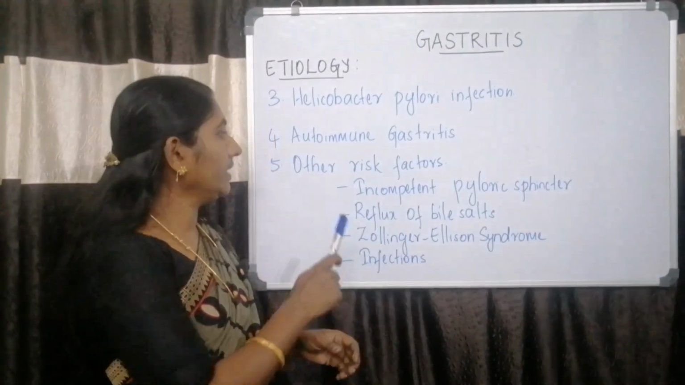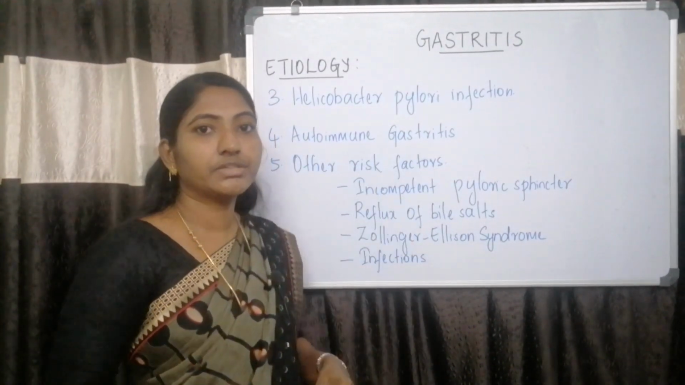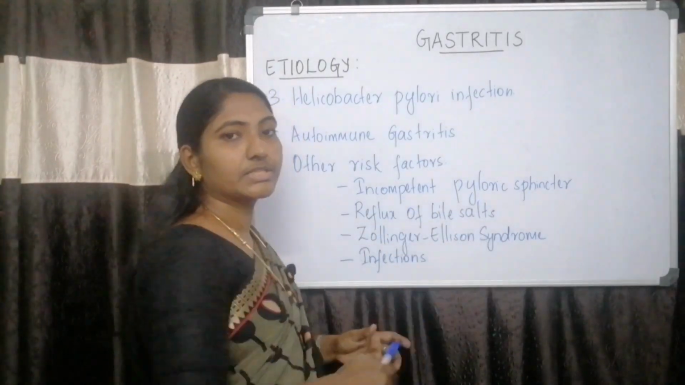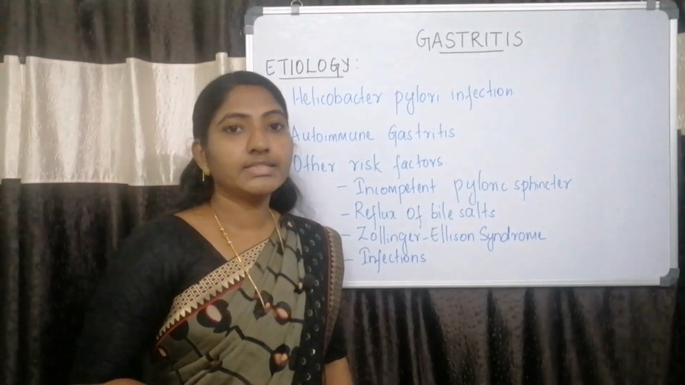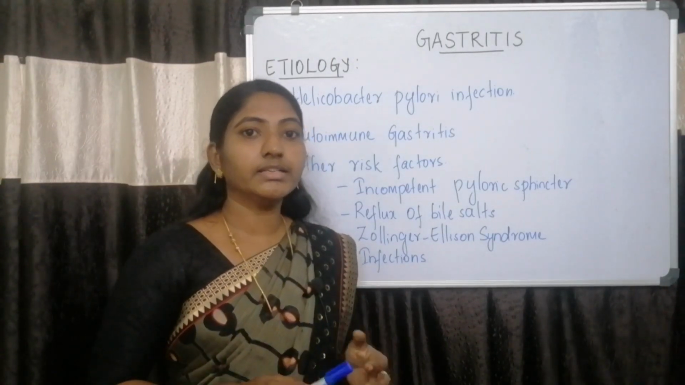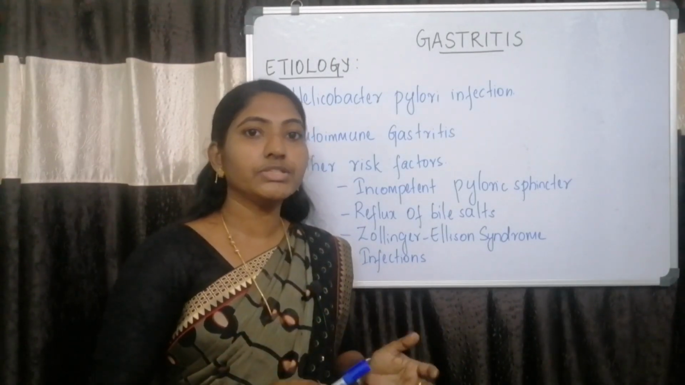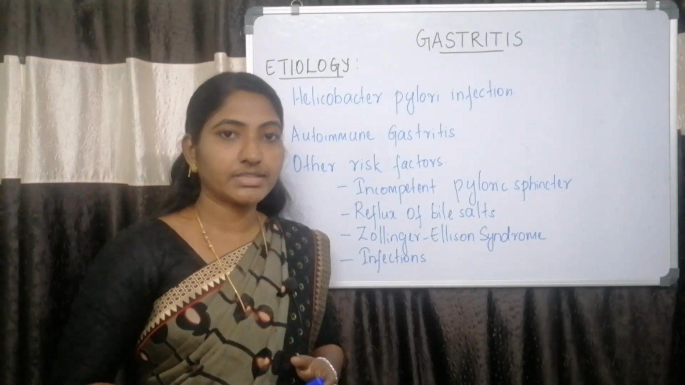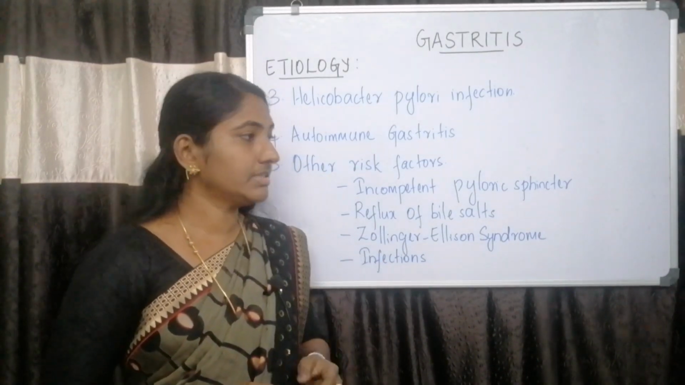Next, we will see about the other risk factors associated with gastritis. The first risk factor is incompetent pyloric sphincter. If there is inflammation near the pylorus, the gastric contents cannot pass from the stomach into the duodenum. So there will be increased production of gastric acid and it may lead to gastritis.